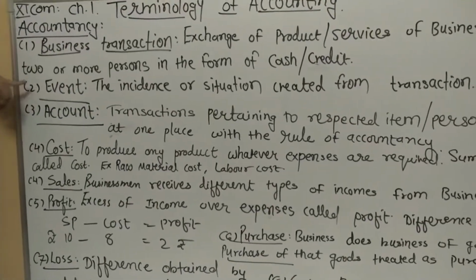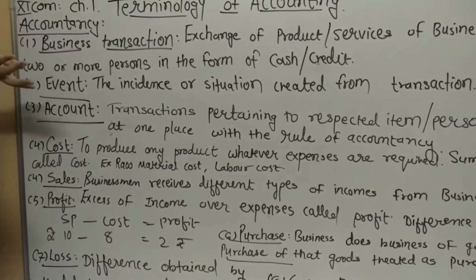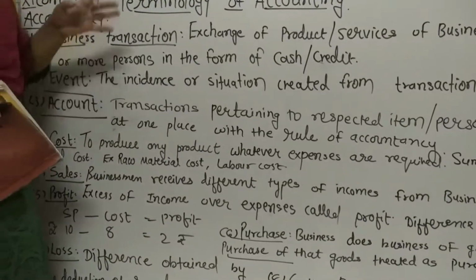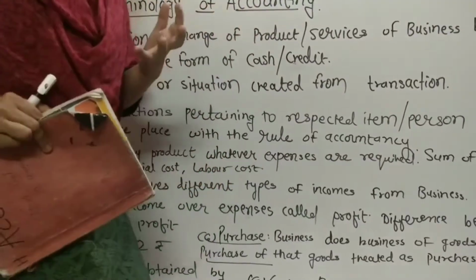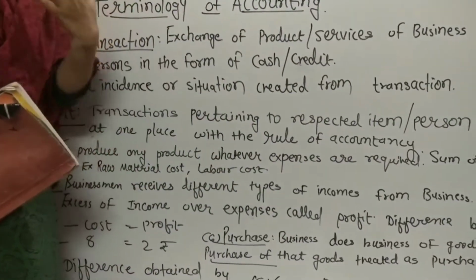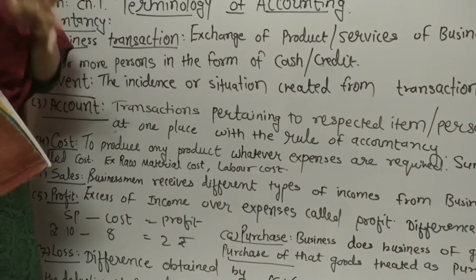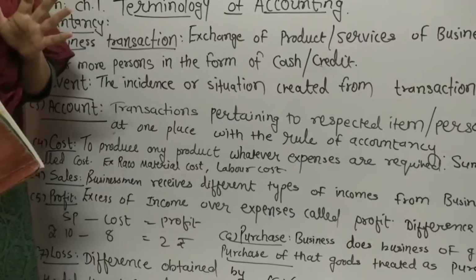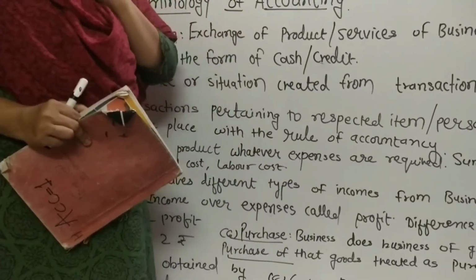The second one is event. Event means any incident, any situation which is created from the business transaction. For example, I have purchased goods of rupees 5,000. After that, payment is done by me, 5,000.